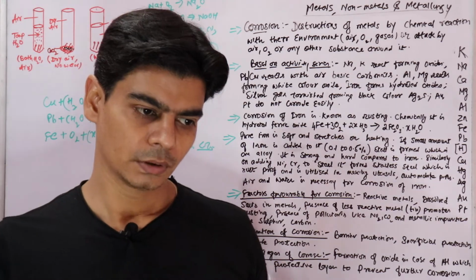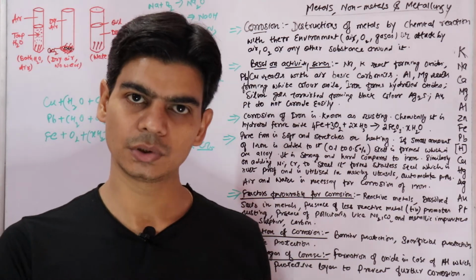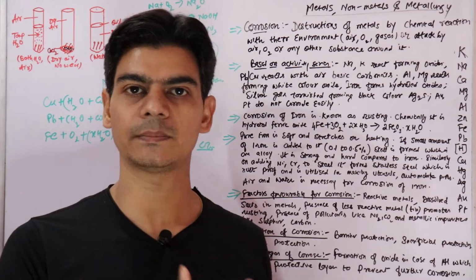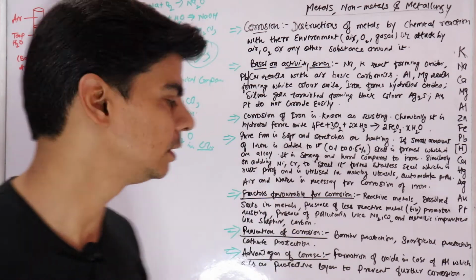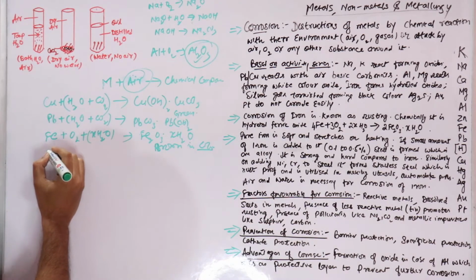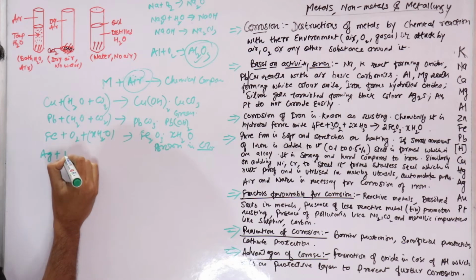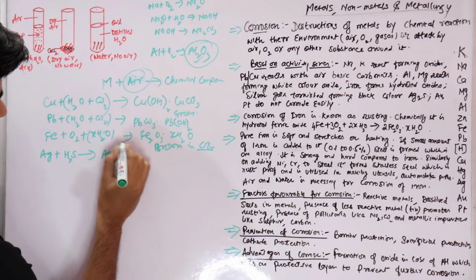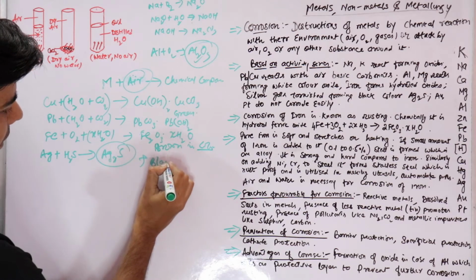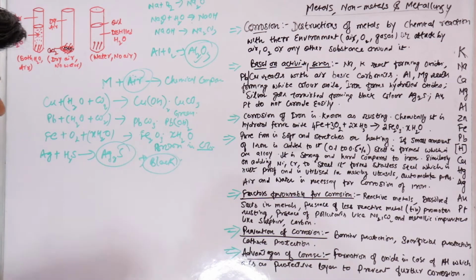Silver metal will start reacting with hydrogen sulfide, which is present in very small amounts in air, and it will form silver sulfide, which is black in color. So we write it as silver reacting with hydrogen sulfide forming silver sulfide. This is black in color. So this is corrosion of silver, right?